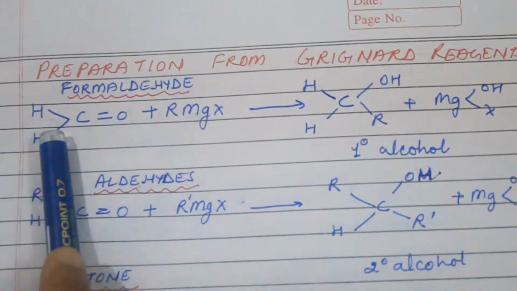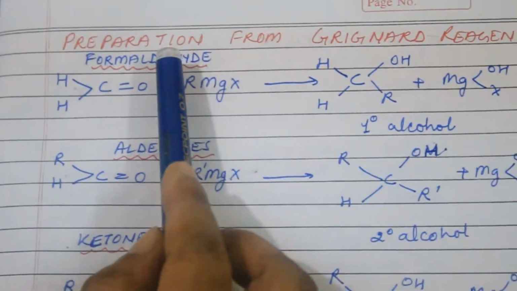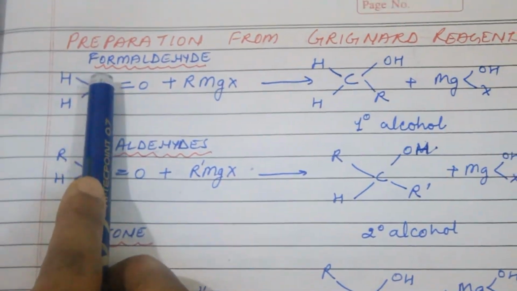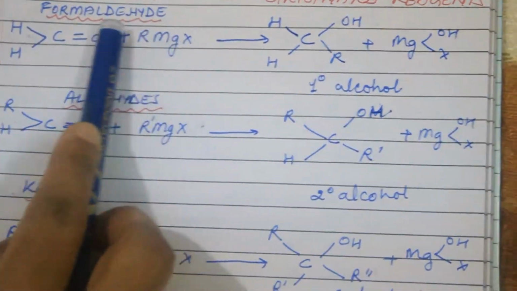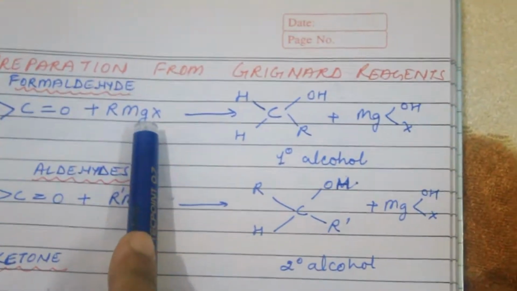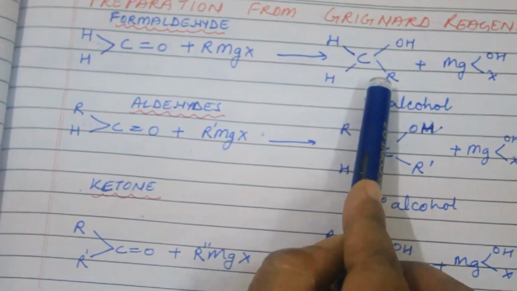Students, today my topic is preparation of alcohol by Grignard reagent. Firstly, primary alcohol is prepared from formaldehyde. This is the formula of formaldehyde. When it reacts with Grignard reagent, it forms primary alcohol.